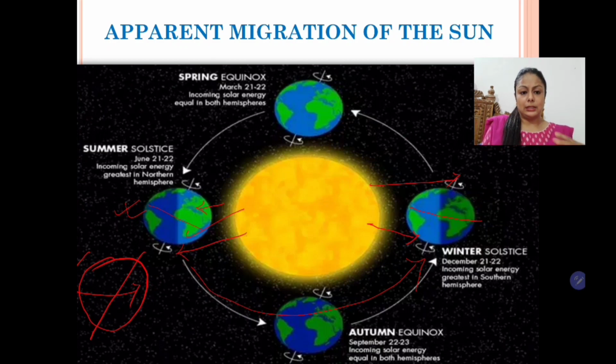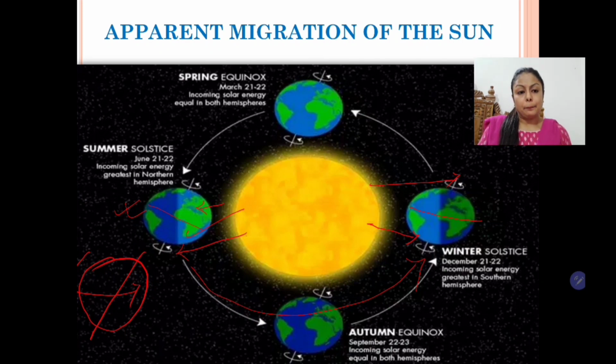So this concludes that when one hemisphere is facing the sun, it is because the earth is tilted. If the earth would not be tilted, then the whole of the earth would receive equal amount of heat. Rather we can say the equatorial portion would receive equal amount of heat and then the heat would be reducing towards the pole, but there would be no change in season. Throughout the year the season would be the same, near the poles very cold and near the equator it would be very hot. But as the earth is tilted, so the season changes. When one hemisphere is experiencing summer, the other one will experience winter and vice versa.